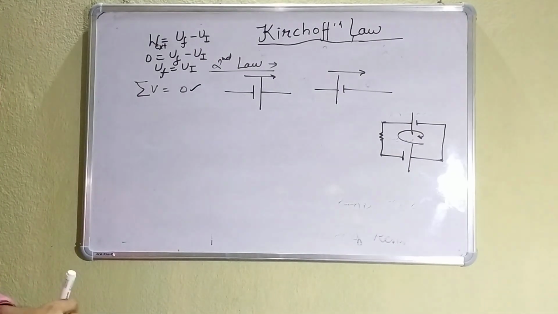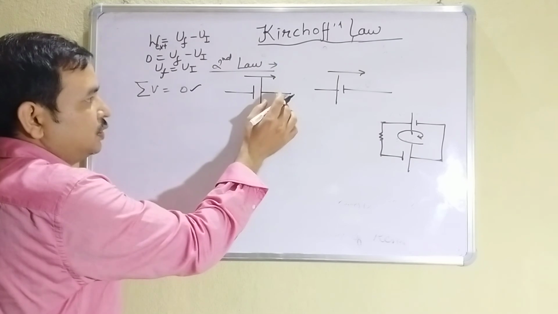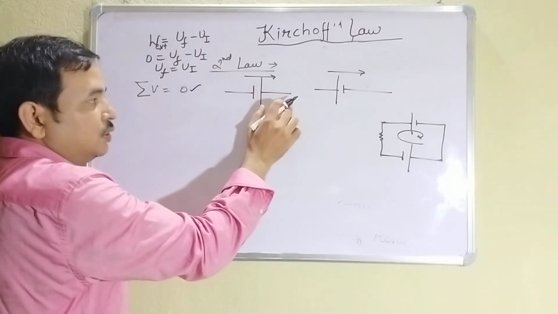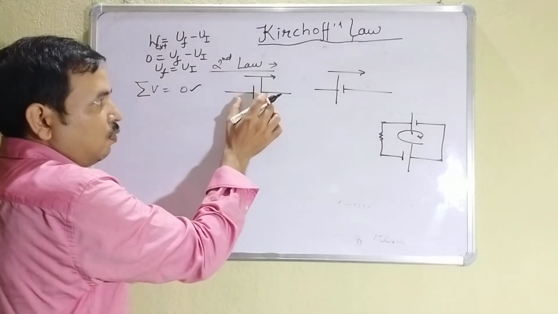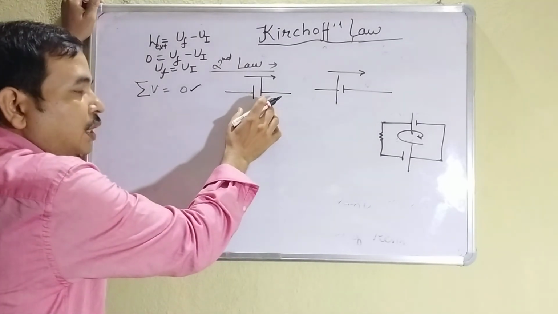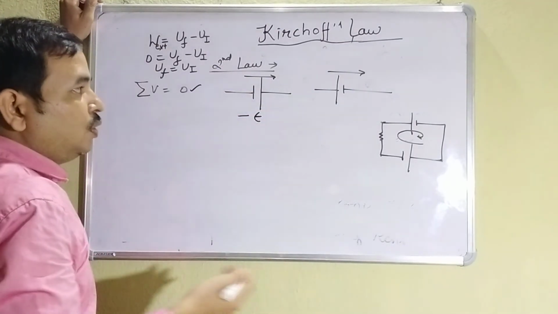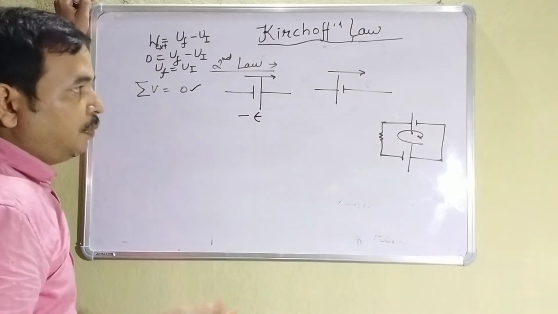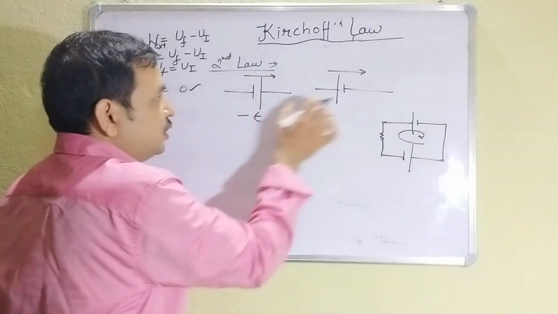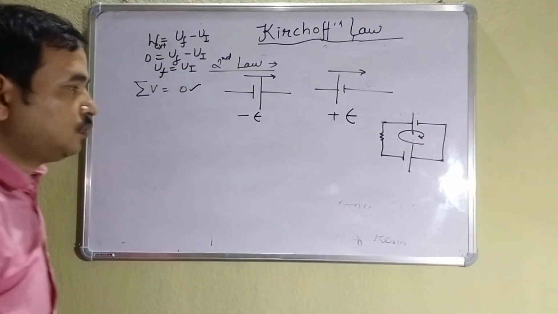Clear? So if I am taking this as negative EMF, this is lower, this is higher. So I am moving from lower potential to higher potential. Clear? So what will be the difference of this? The difference will be negative. Suppose we are taking this as minus E. In some books you will see it is plus E. So it depends on you which rule you are following. If you are taking this as minus E, then this you have to take as plus E.